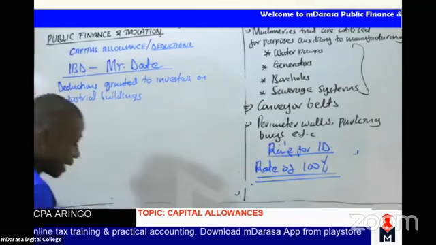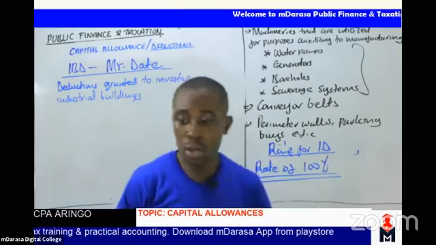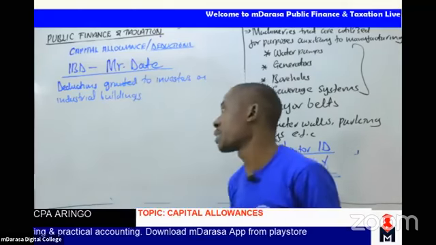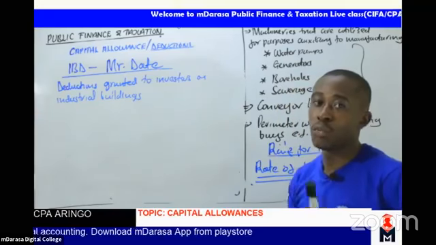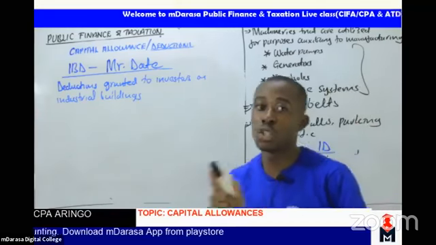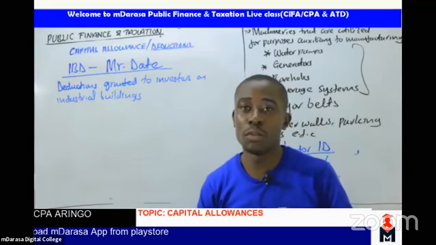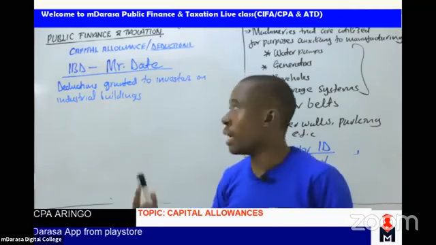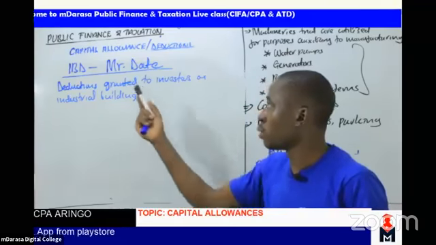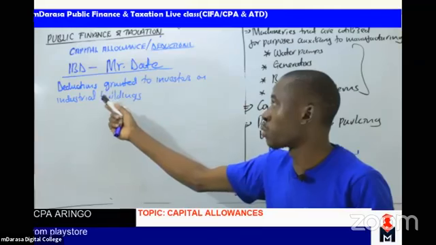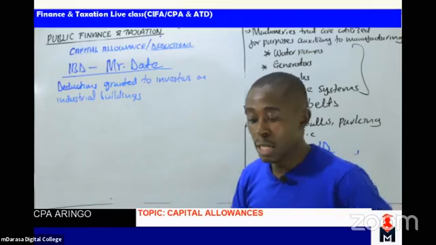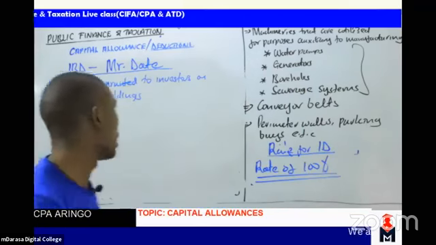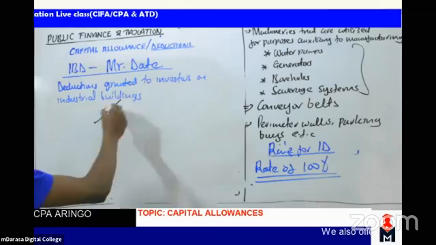And also, please, I want you to be very careful on this, not only for your exam purposes, but also for the purpose of you preparing your books. Remember, June is almost here, and the companies are preparing their final books to be filed, the returns to be filed. So in such an event, and probably you're having a company for which you are providing the industrial building deduction, in such a case, what must you always understand? I always love to differentiate these two for my students, for them to understand.